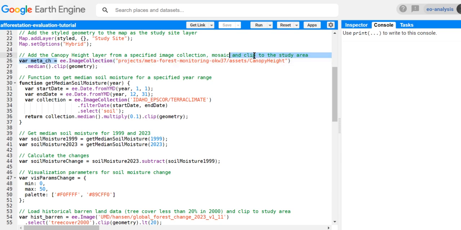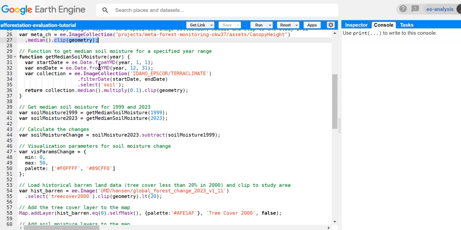So here is our Meta canopy height dataset. We could also do a mosaic here, however, because we also want to make sure that in case there are overlaps in the area, we just use a median to get one single image and not an image collection, and we clip it to the project site that we have.